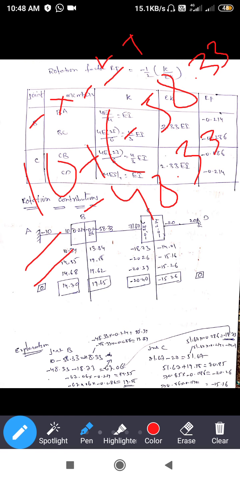Next, minus 48.33. We got the difference between 10 and minus 58.33. So we can take the value here. What is the value here? Minus 18.73. This value can be added to the difference value, that is minus 48.33 minus 18.73.